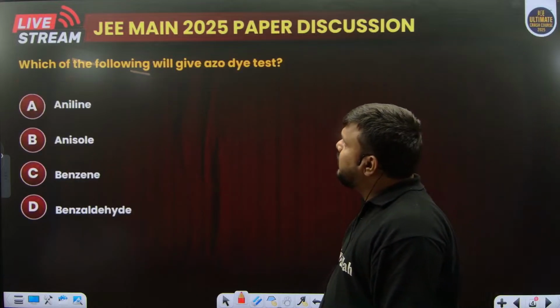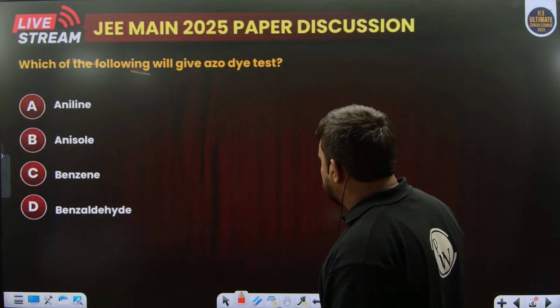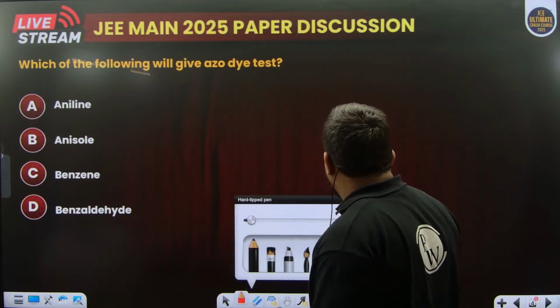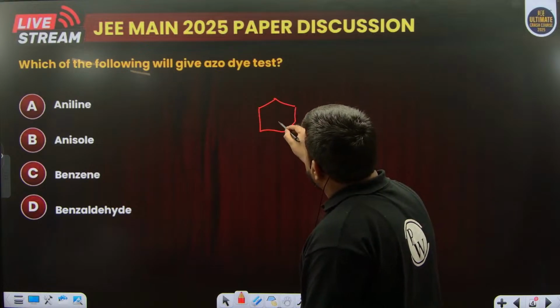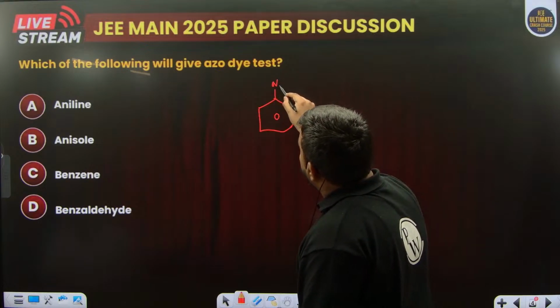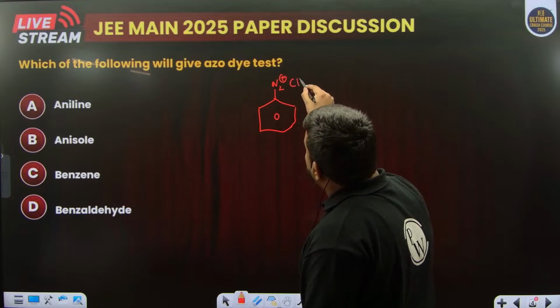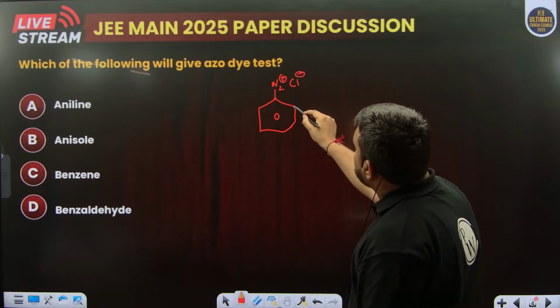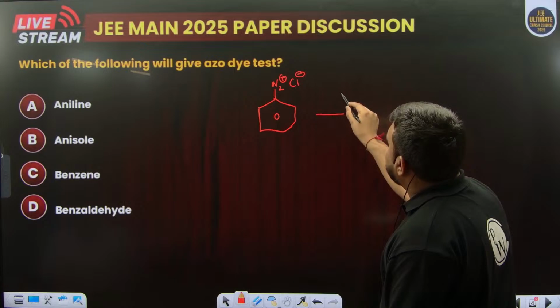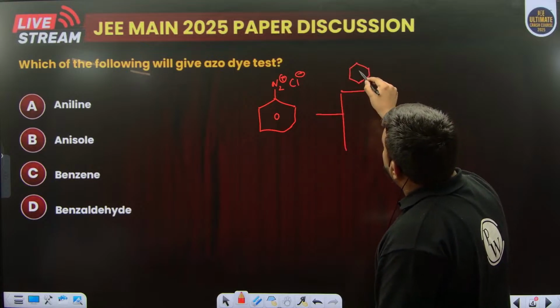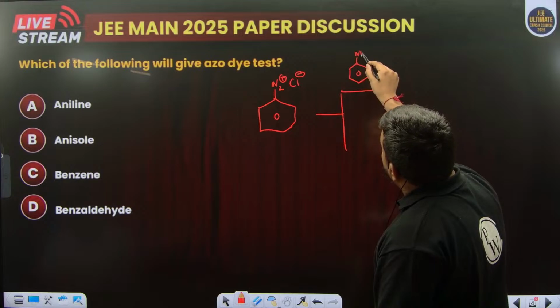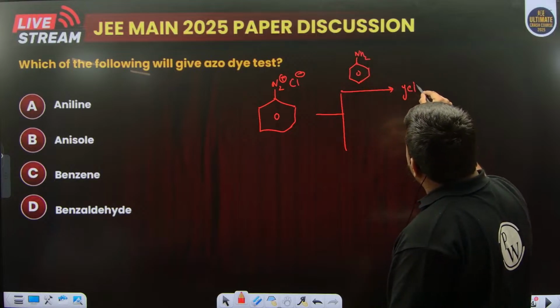Which of the following will give an azo dye test? This is a test where we react benzene diazonium salt with different compounds. Like we can react with aniline and you will get a yellow dye over here.